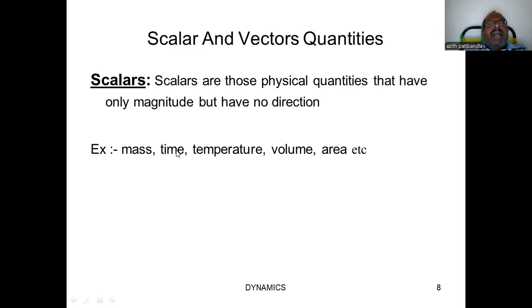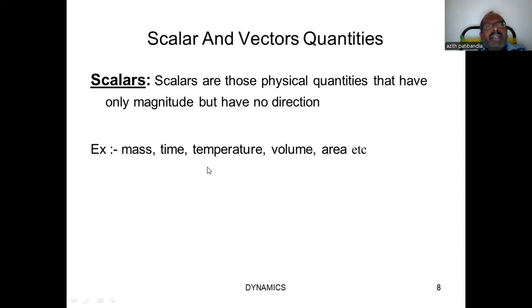Examples: mass. Mass may not have any direction. If a particular object is placed on a table, the mass of that body remains the same. It may not have any direction. And time. Some people may think time has direction because the minute or second dial is rotating. That is the wrong concept. The rotation of the dial is only for the watch mechanism, but we are not supposed to consider that time is having direction.